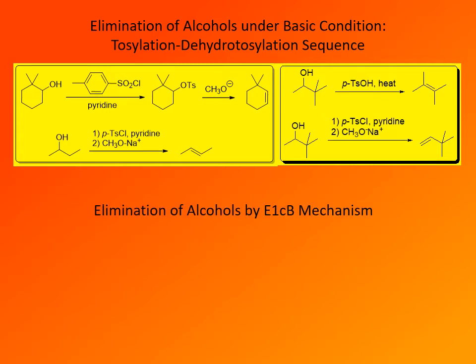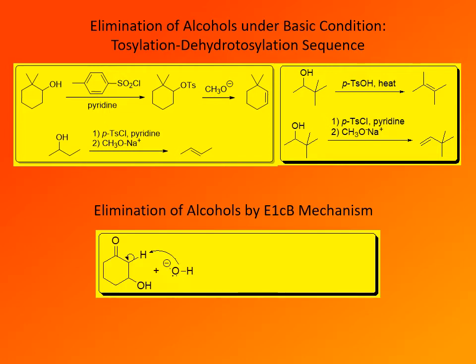Elimination of alcohols will proceed under basic conditions also if an alcohol undergoes reaction under E1cB reaction conditions. That is the case if the beta proton of the alcohol, so the hydrogen on the beta carbon, is acidic. So such hydrogen has to be activated by some electron withdrawing group, such as a carbonyl group. Then this hydrogen could be deprotonated, and the deprotonation results in formation of a carbanion. Then this carbanion will effect elimination of hydroxide.